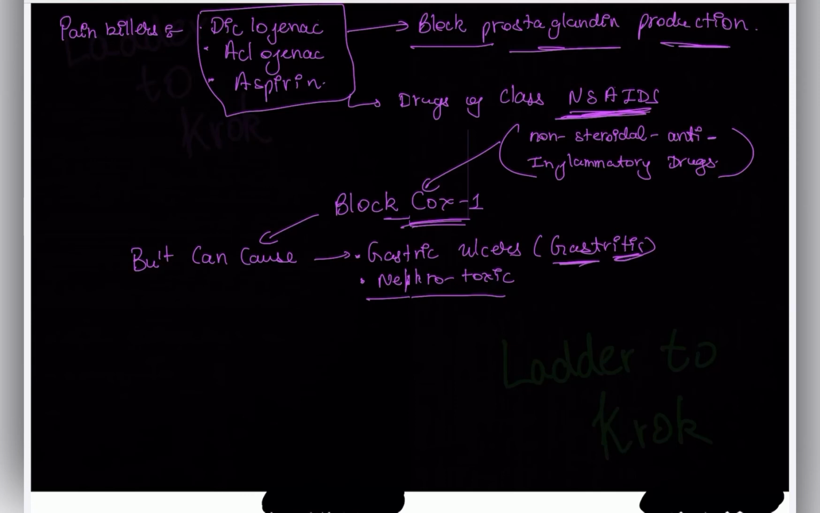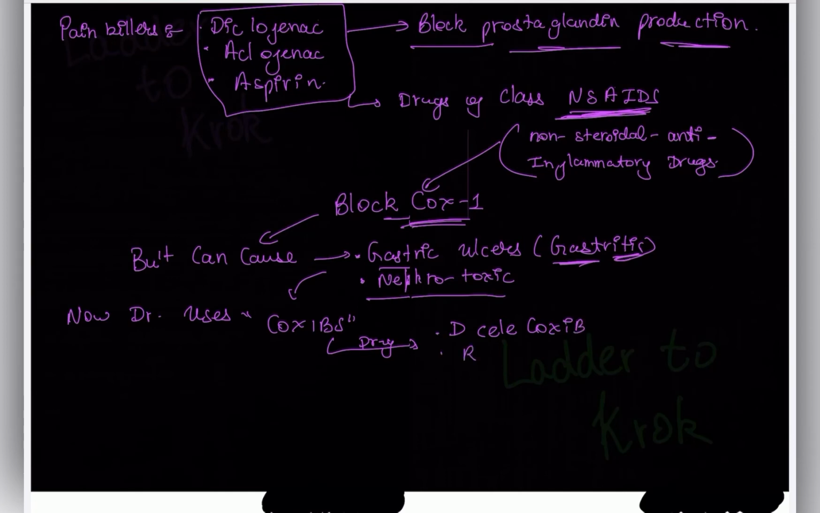So as they are causing gastric ulcers, what happened now? Doctors started using coxibs. Let me tell you first of all their examples. Their examples are like celecoxib and rofecoxib. Okay, coxib drugs.